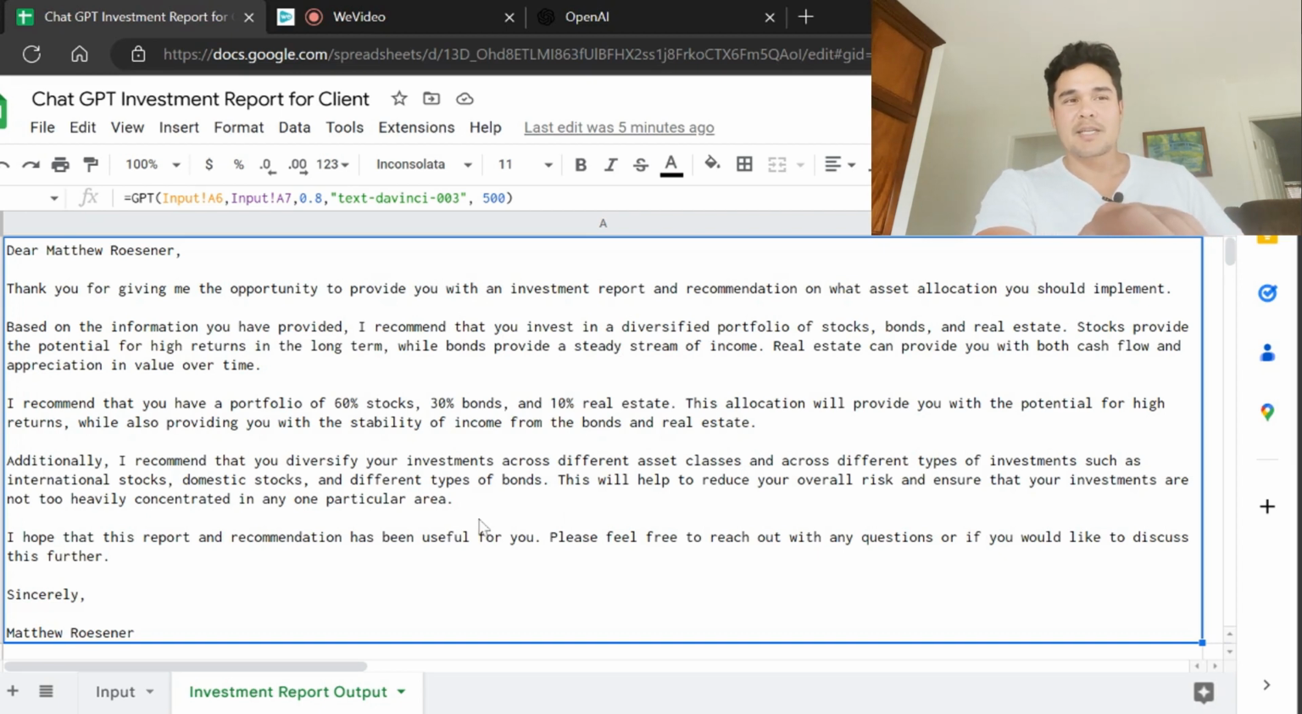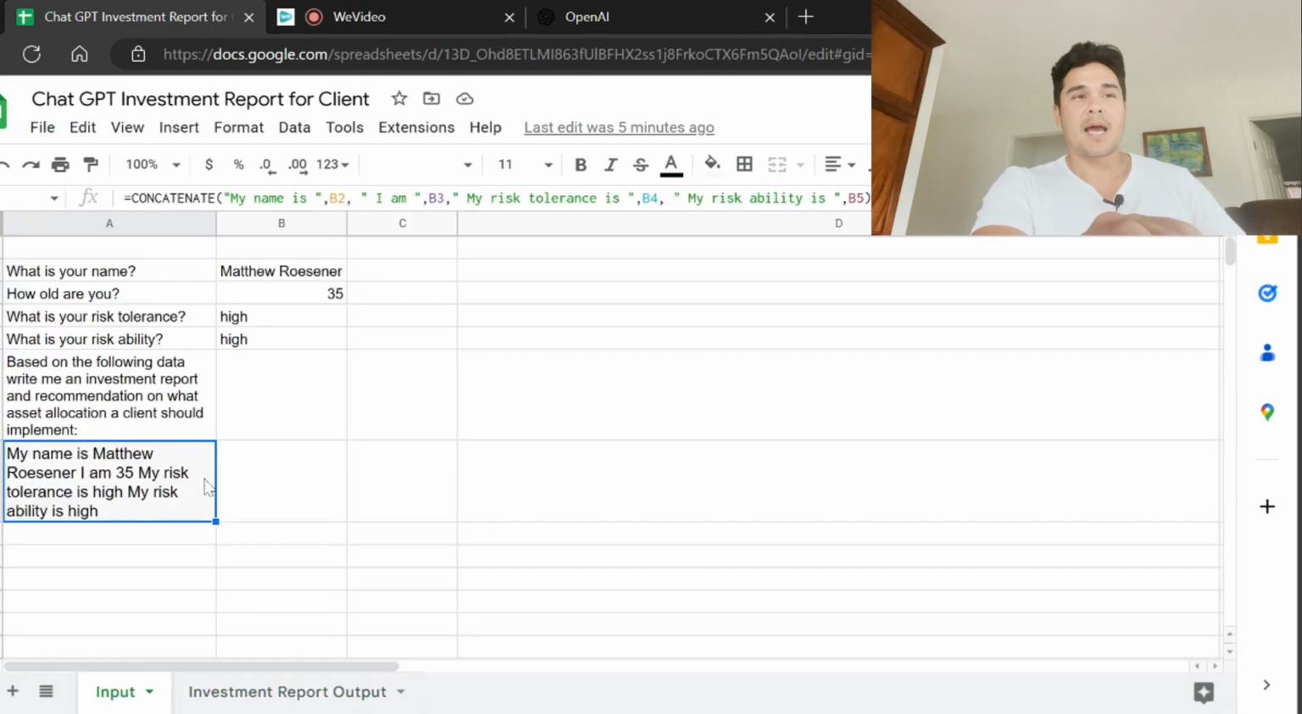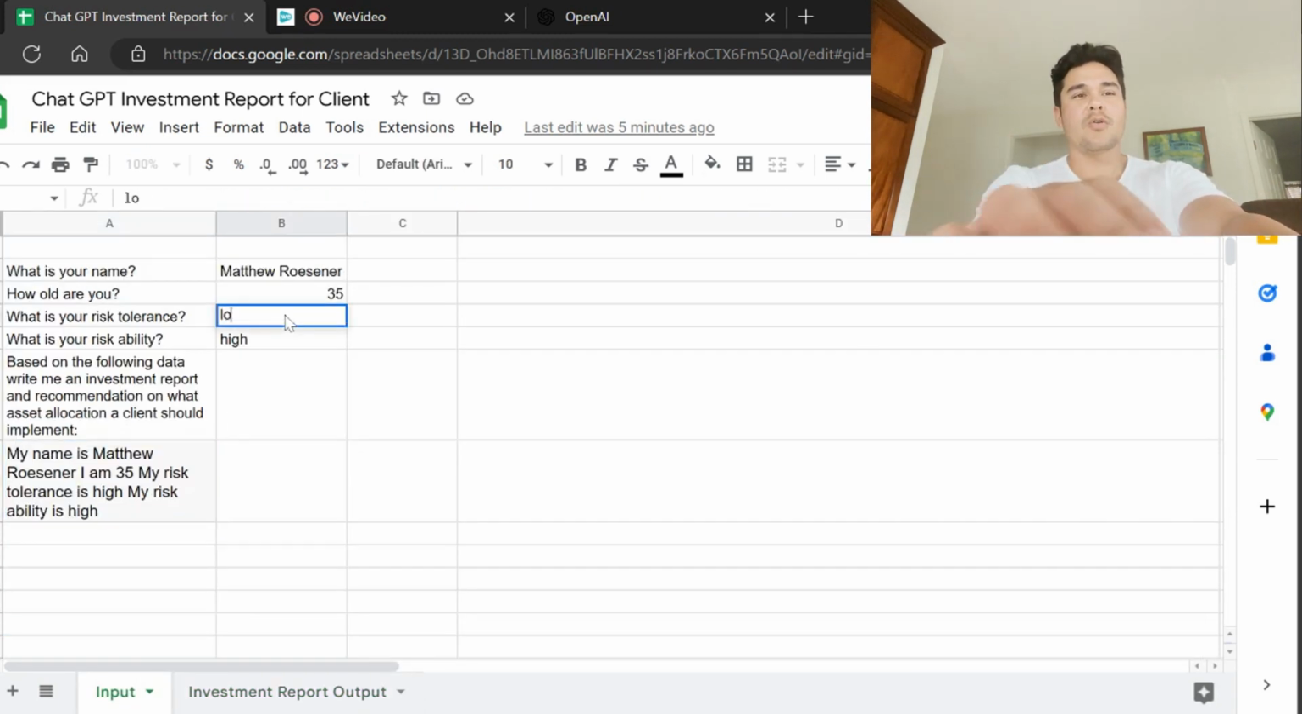So I thought this was pretty interesting. The allocation to equities is a little lower than I would have expected. But nonetheless, I'm very excited, and let's see what happens if we change this to low risk tolerance and low ability. We'll keep my age the same here. What does this generate?